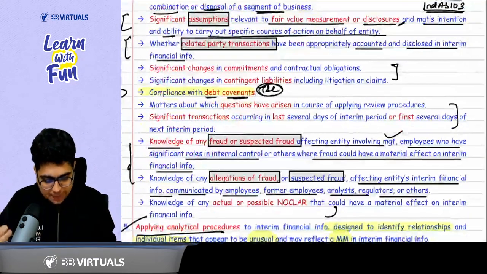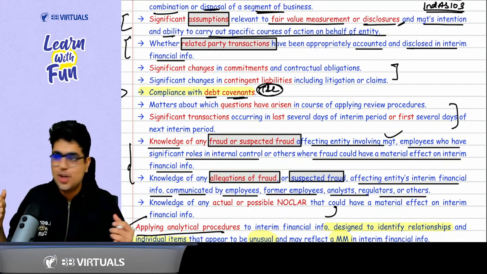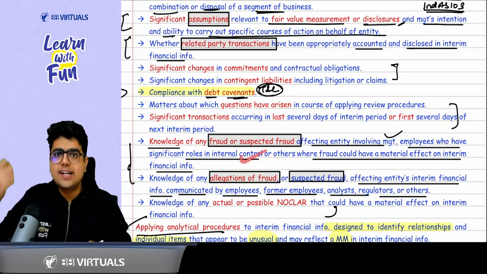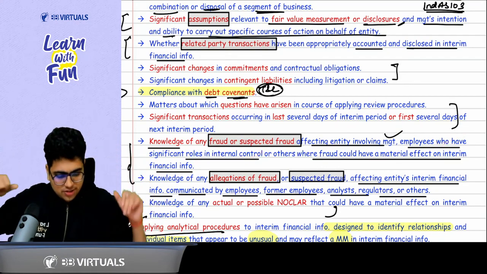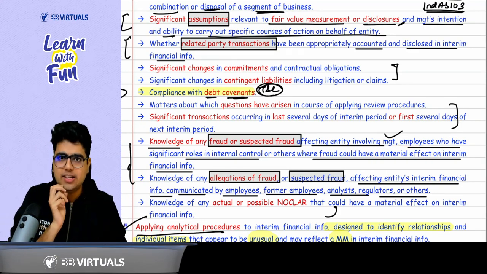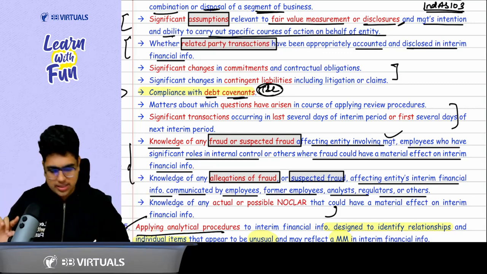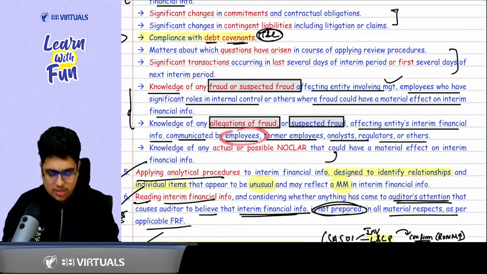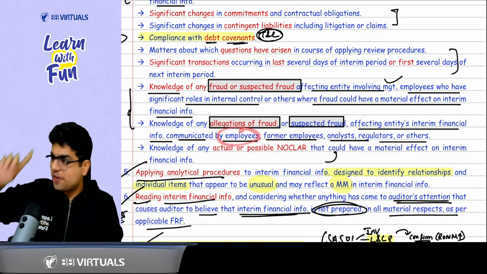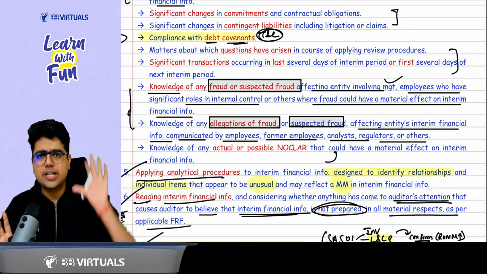Fraud means any fraud which has been done by the people who were protecting the entity. Sir, people who were protecting the entity, yes. Employees who were maintaining the internal control, they are themselves doing the fraud. Or any fraud which has a material effect on interim financial information. Plus any other fraud which has been told by a third party. Sir, third party like any employee, meaning internal or external party, any employee or a former employee or any analyst or regulator, they have communicated the fraud.